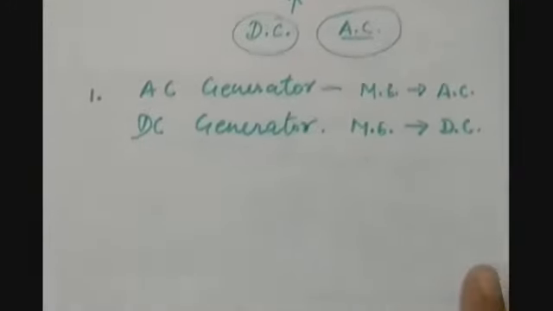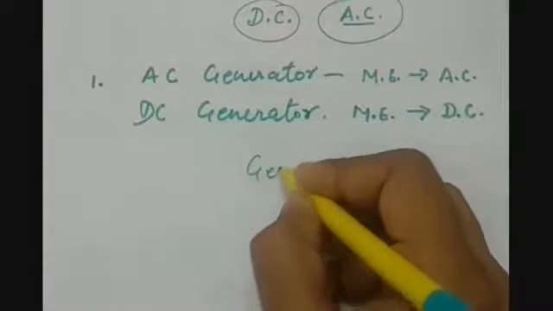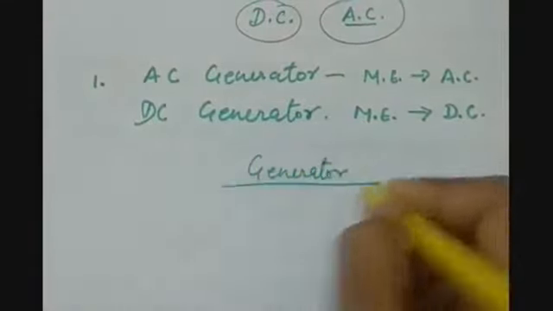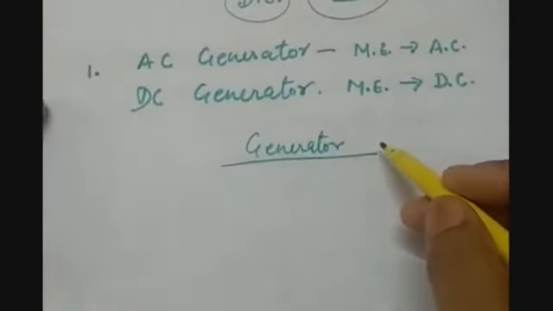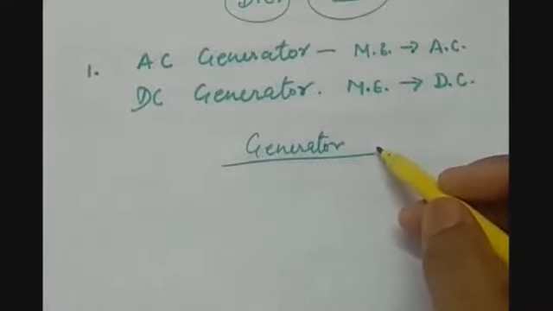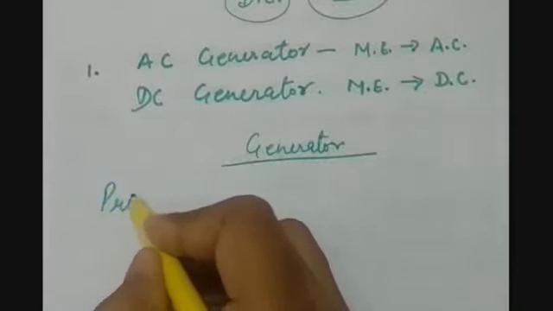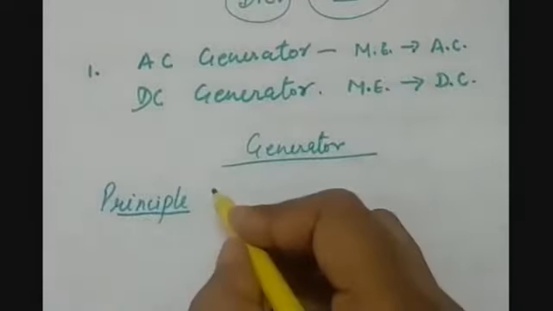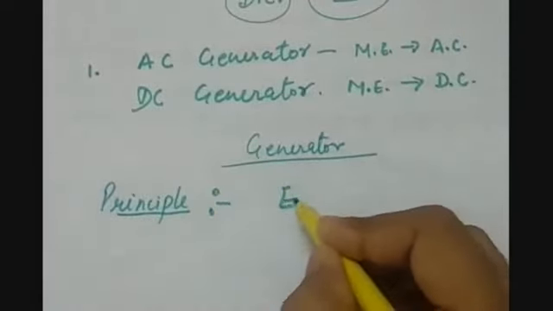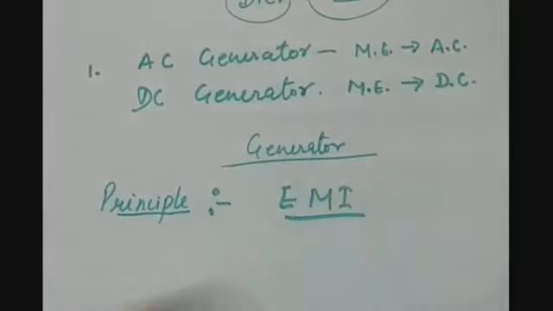So let us first see the basic concept. Let us talk about the generator only. We have studied that this is the device to convert the kinetic energy, or you can say mechanical energy, into electrical energy. That is the definition. Then the second thing is, what is the principle of this device? The principle of this device is electromagnetic induction, that we have covered in yesterday's topic.